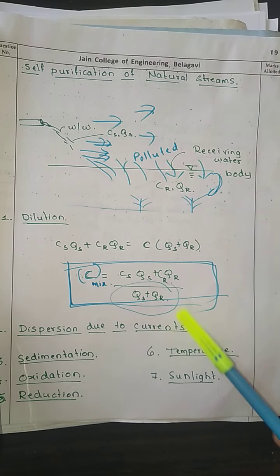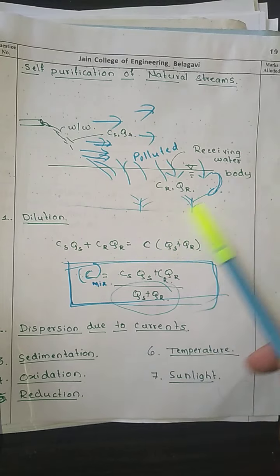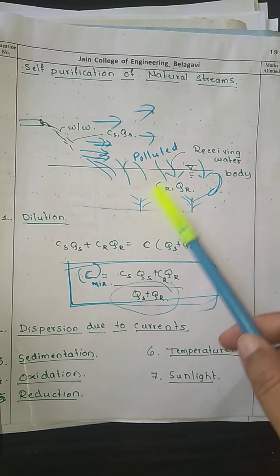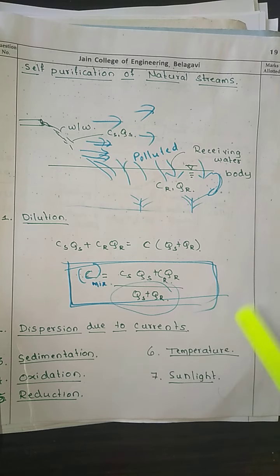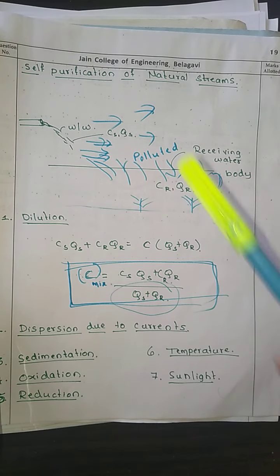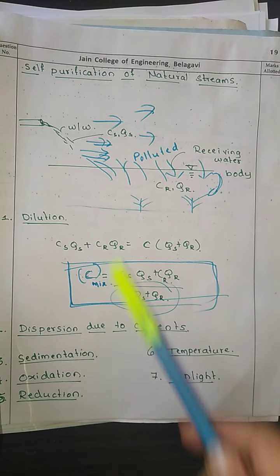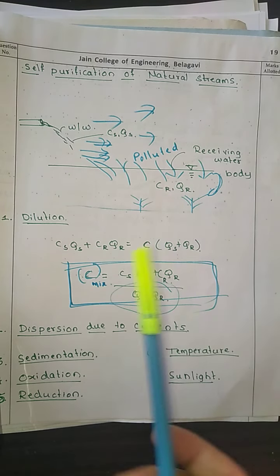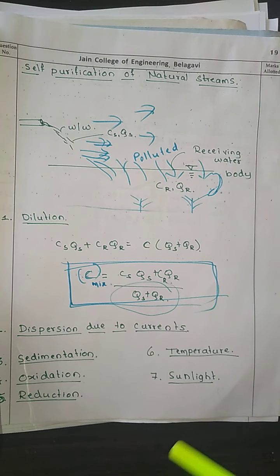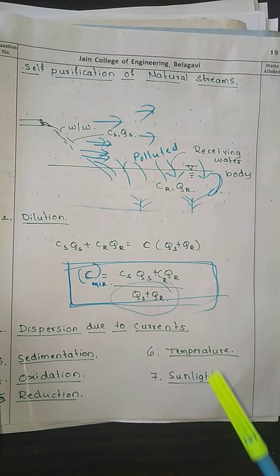Okay. Then again, when it is going to travel, see this river or stream, if it is stagnant, versus if it is running water, the possibility of the self-purification process is going to increase. Why? Because there will be aeration, since it is going to move from one place to the other. When it is moving, it has interaction with the air. So there is a good possibility that it is going to have a good self-cleansing effect.